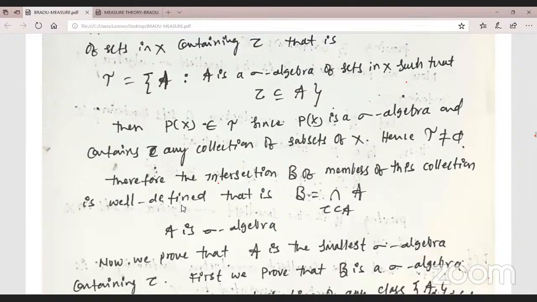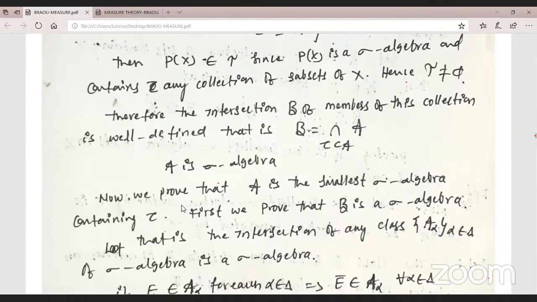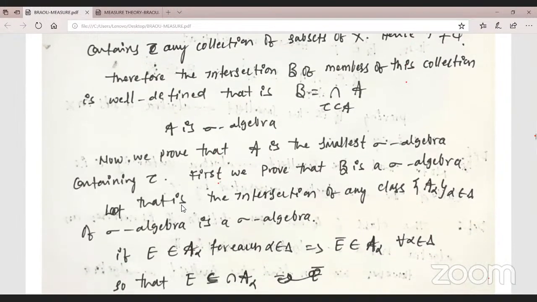Now we prove that B is the smallest sigma algebra containing C. First we prove that B equals the intersection of any class of sigma algebras is a sigma algebra. Don't confuse here.